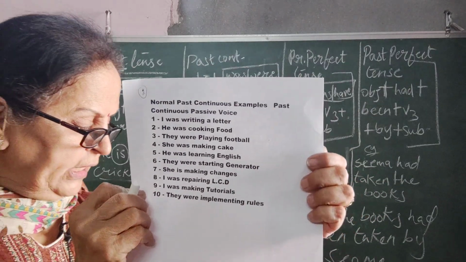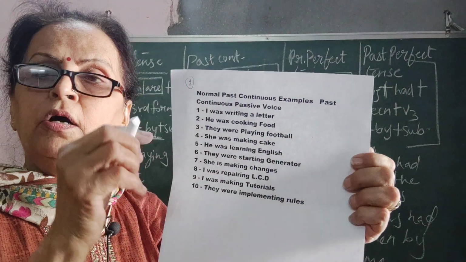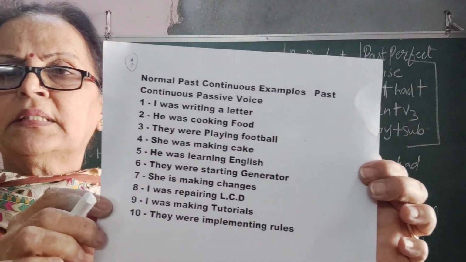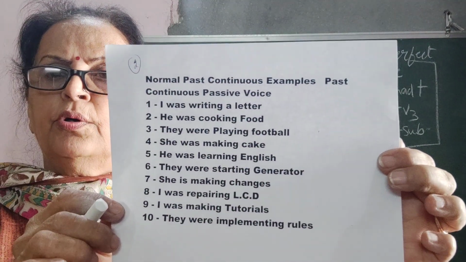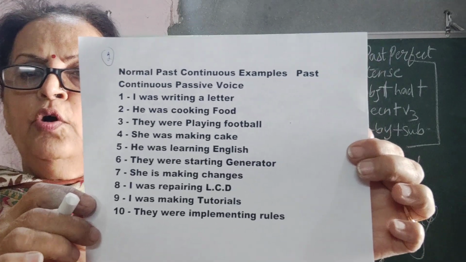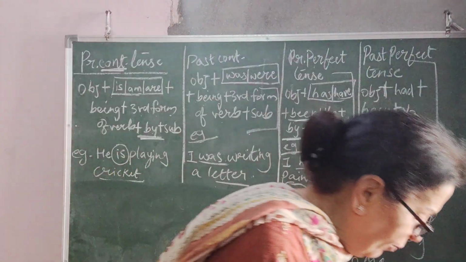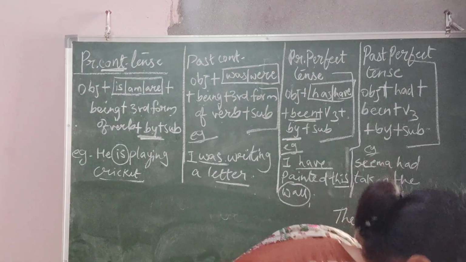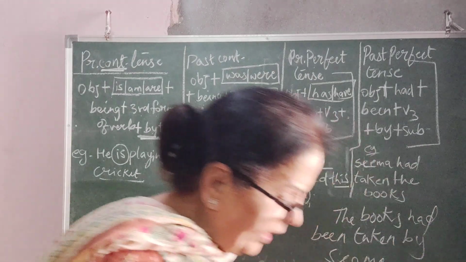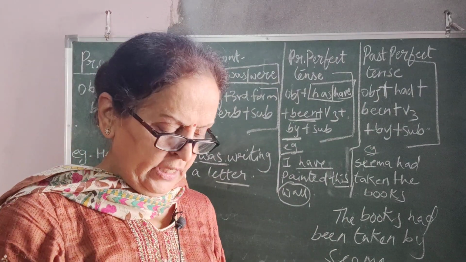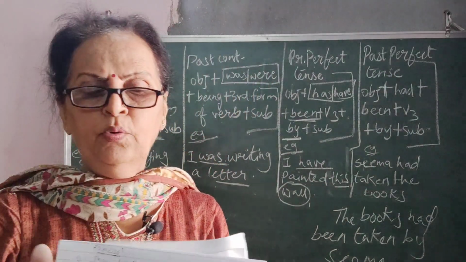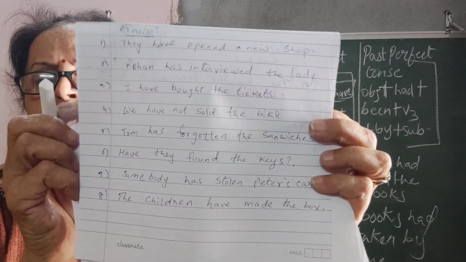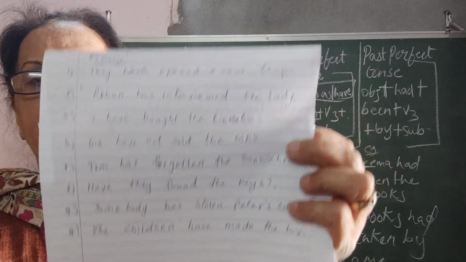So what is the answer? Food was being cooked by him. I hope you can understand. Please pause the video, note the sentences and do it for homework. Now my third part is present perfect, which I have already given it to you just now. You have already noted down. Do it according to the rule.